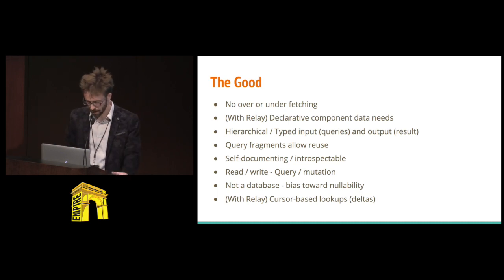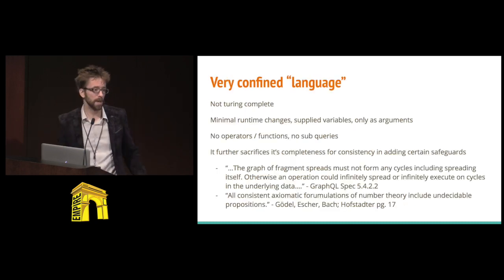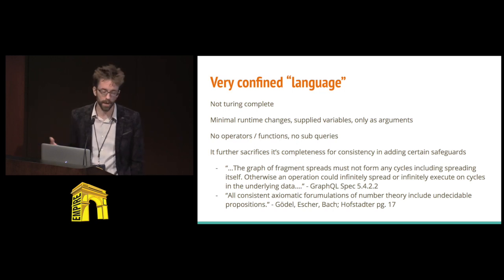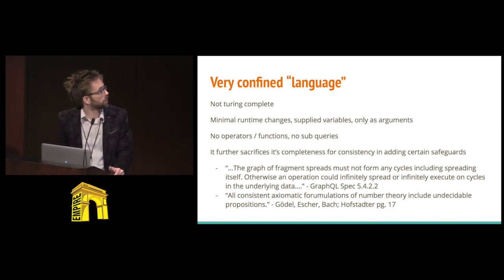But there's a great standard here in GraphQL, which we'll get to, is a confined language, which I find super interesting and useful. It kind of limits the damage you can do, which is great. It's not Turing complete, don't worry about that. There's minimal runtime changes. Supplied variables, you can only actually add values to that you use in the query. You can't store a subquery onto it and then do something conditional based on that subquery, run query 2 or query 3. It's all just very inline, straightforward.